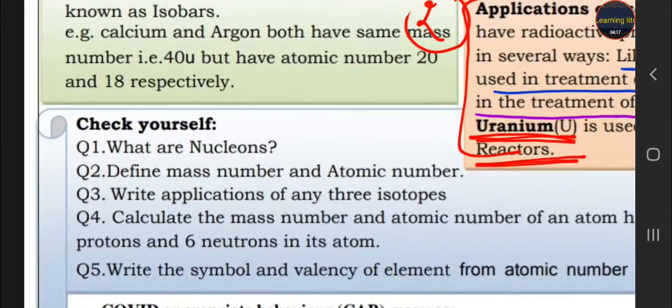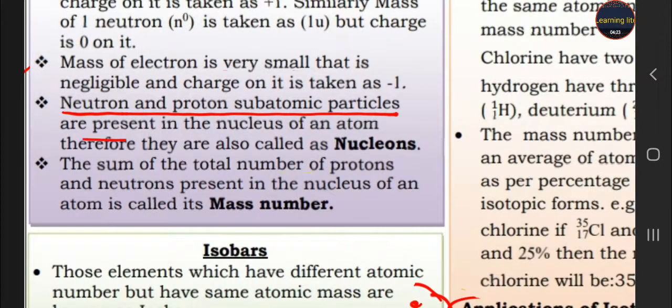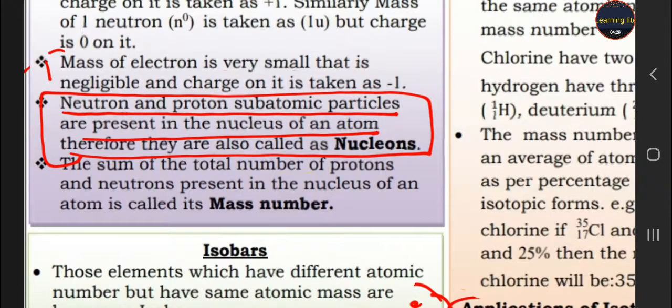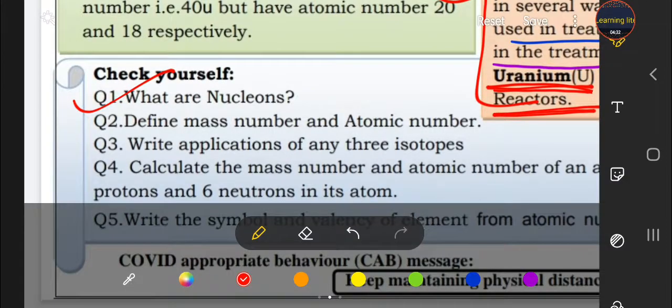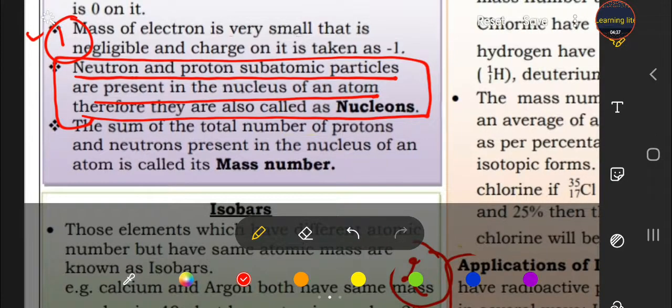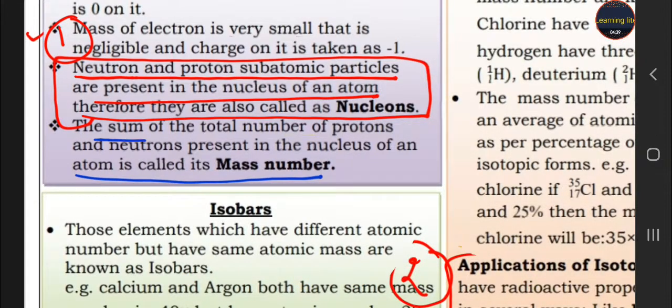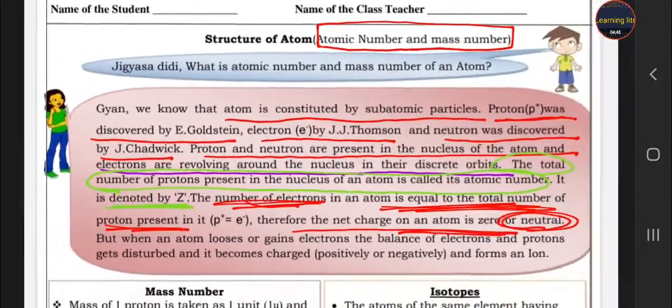Now let's do the exercise. First question is, what are nucleons? So neutrons and protons both are present in the nucleus, so they are called nucleons. This is your first answer. Second, define mass number and atomic number. The sum of the total number of protons and neutrons is called the mass number. This is your second question, student. And atomic number is given here.